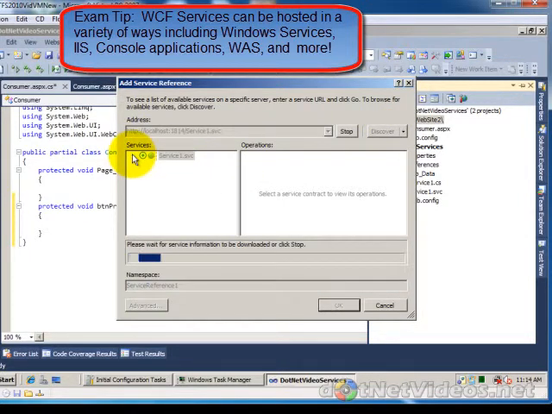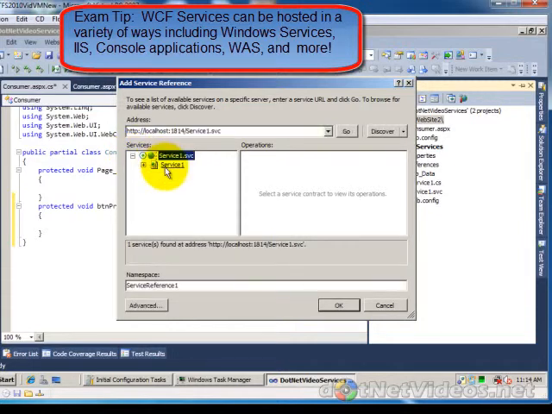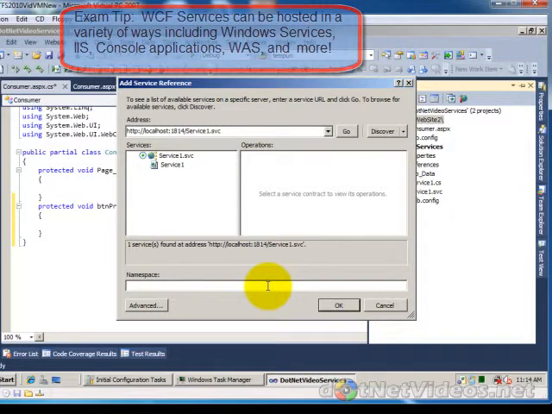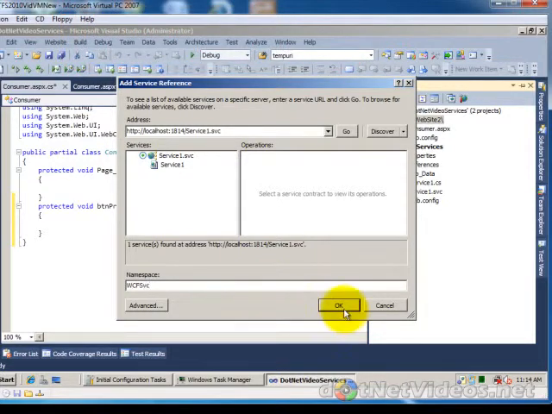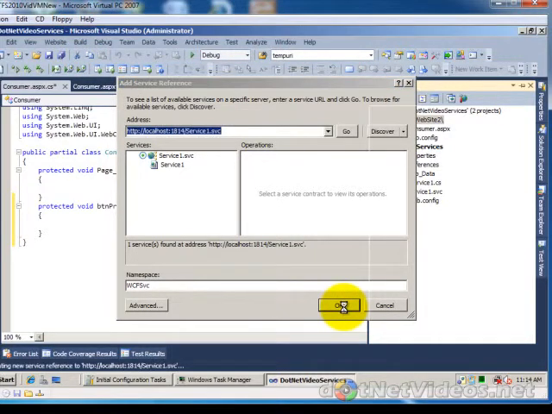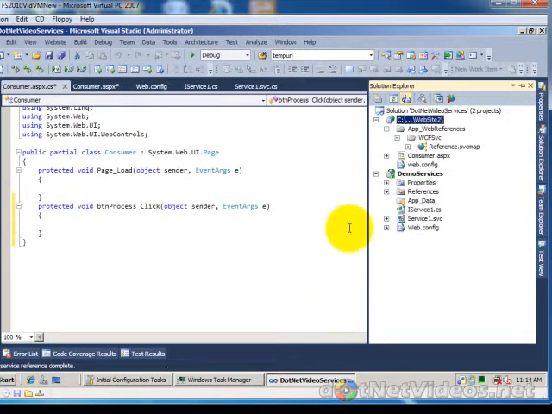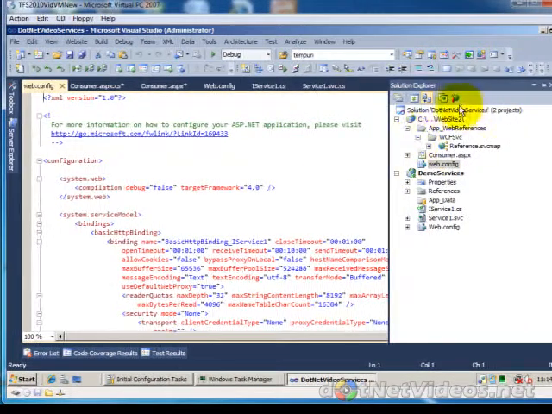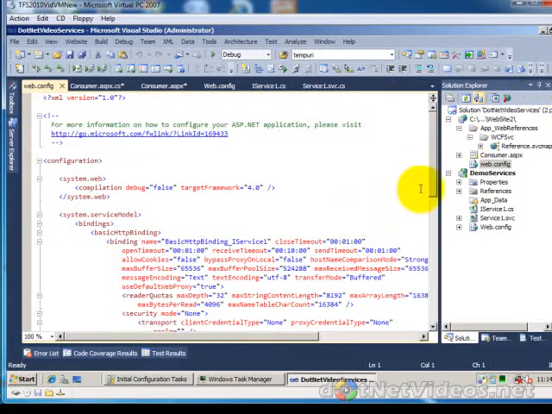Now this service that we're hosting does not have to be hosted in IIS. A WCF service could be hosted a lot of different ways. Many of the Microsoft applications they build, such as Team Foundation Server with Team Build, for example, have that hosted in WCF, in a Windows service.